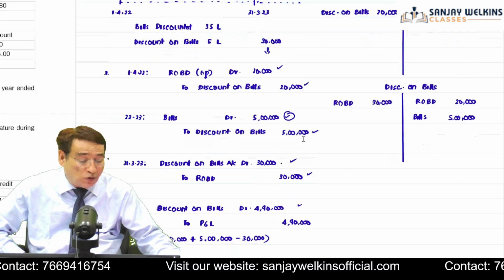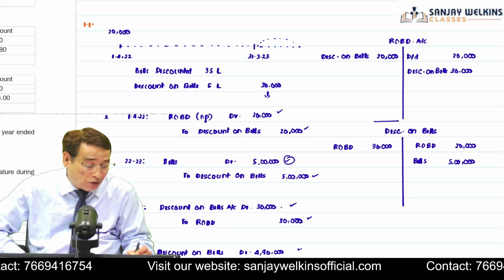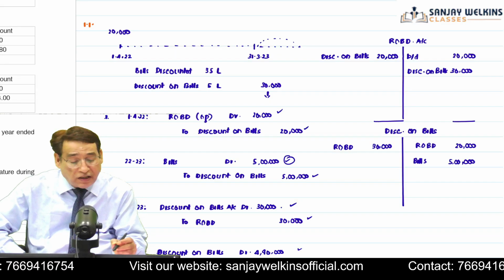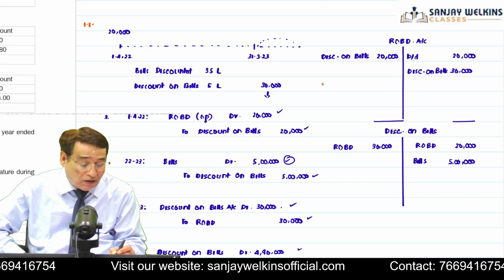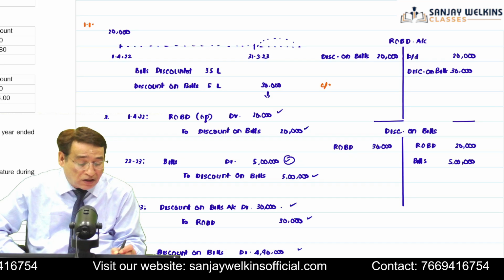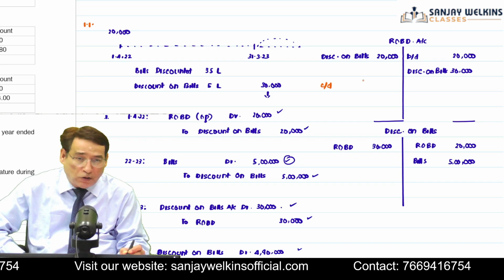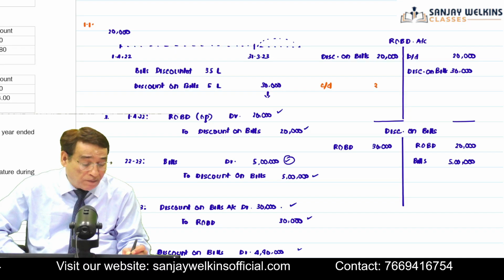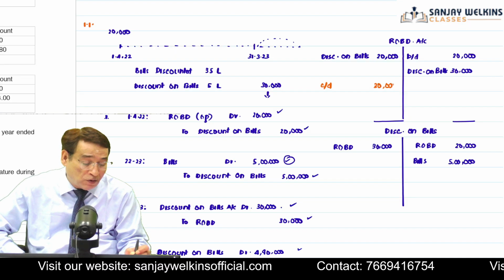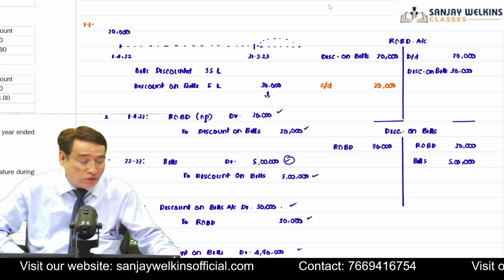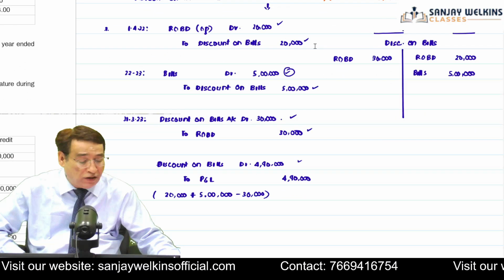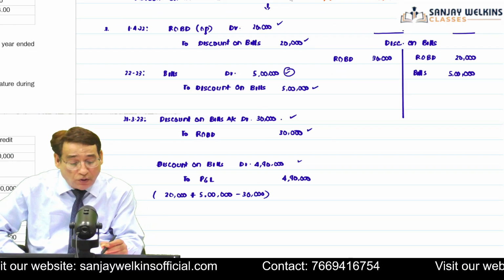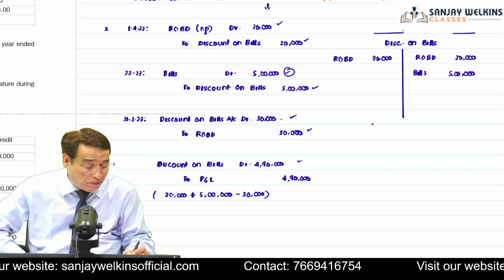Now after passing the three entries, you can close it down. Obviously, it will reflect the same balance, in the sense that the balance will be equal to the closing balance of rebate. So the balance is 30,000. As you can see, we created a reserve to the extent of 30,000 at the end of the year. Likewise, I am going to close this particular account also, discount on bills account.